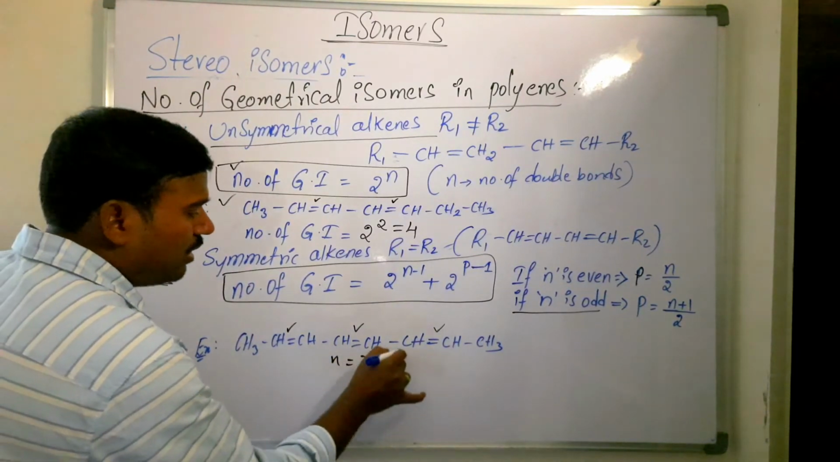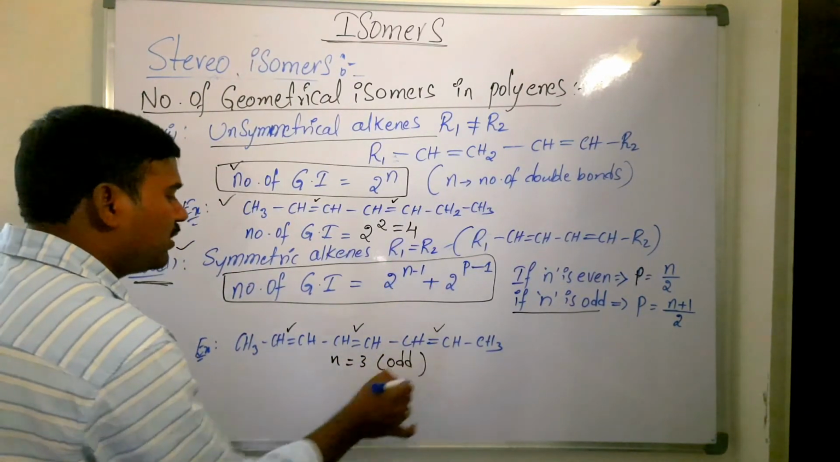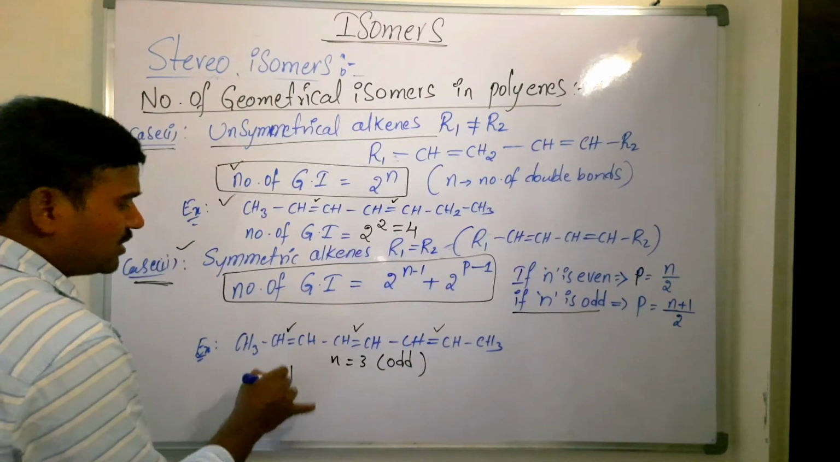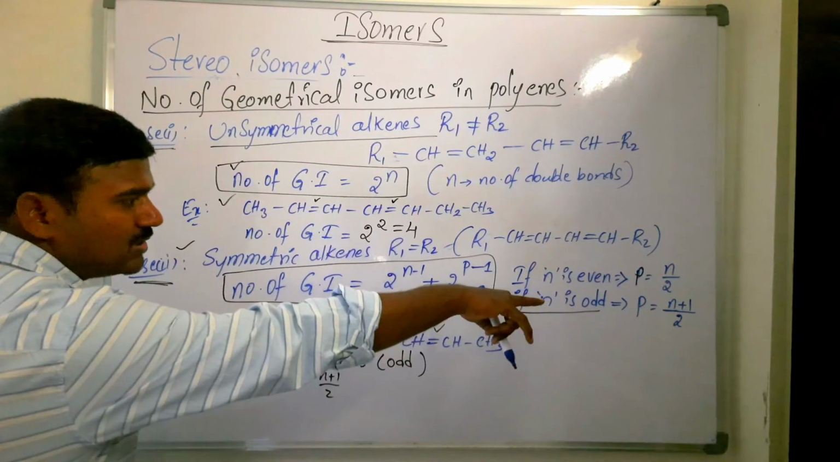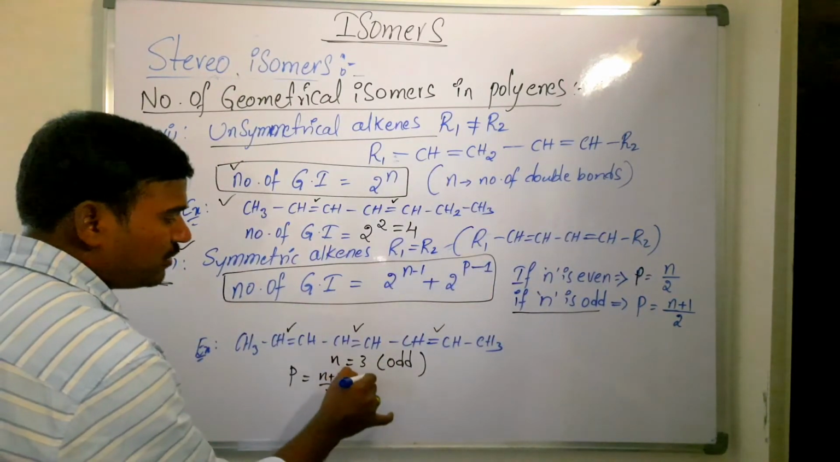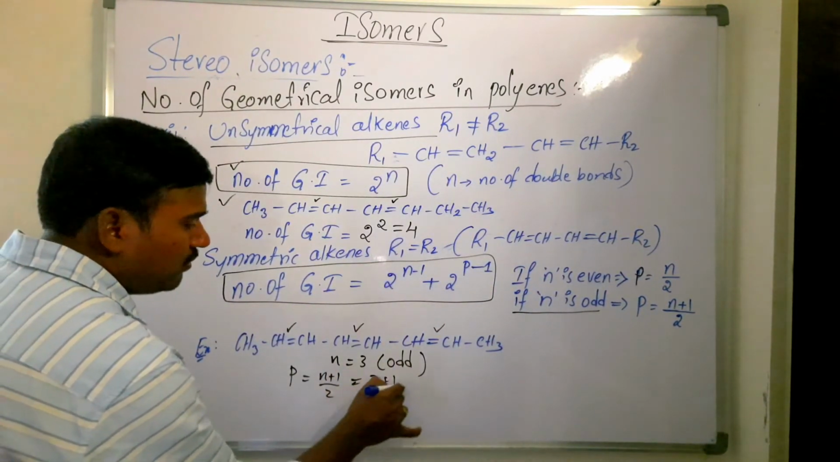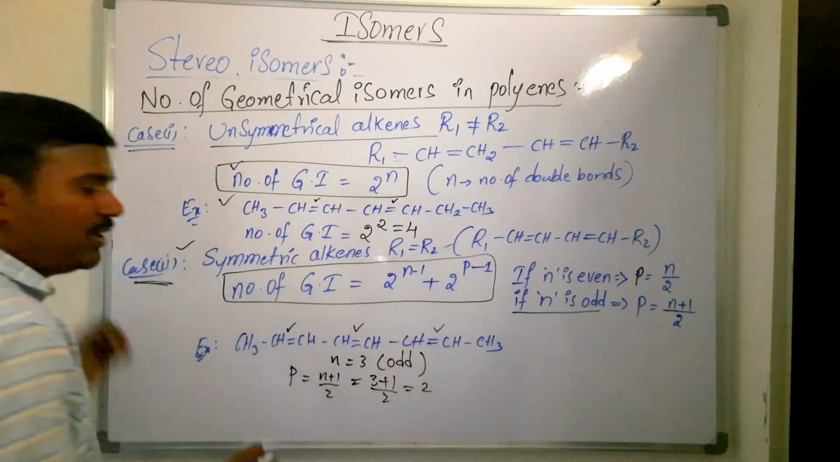That is, it is an odd number. In case of odd number, number of geometrical isomers, that is P, is equal to what? (n+1)/2. In case of odd, that is (3+1)/2, that is 4/2, that is 2. P is equal to 2.